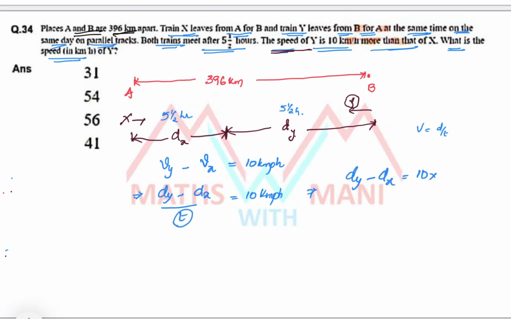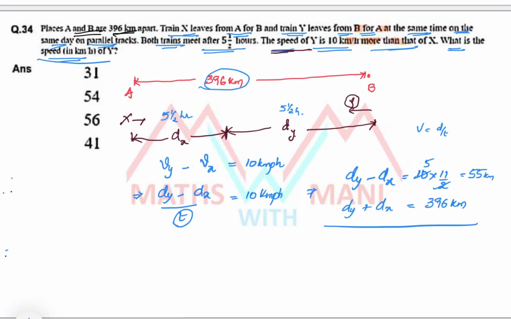What is the value of t? 5.5 hours means 11/2 hours. 2 ones 2, 5 ones 5, that is 55. So dy minus dx is 55 km. What about dy plus dx, that is total distance? It is 396 km.